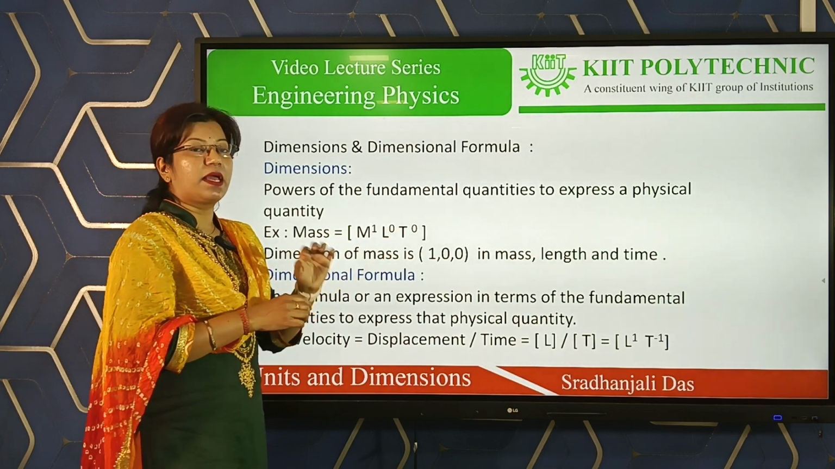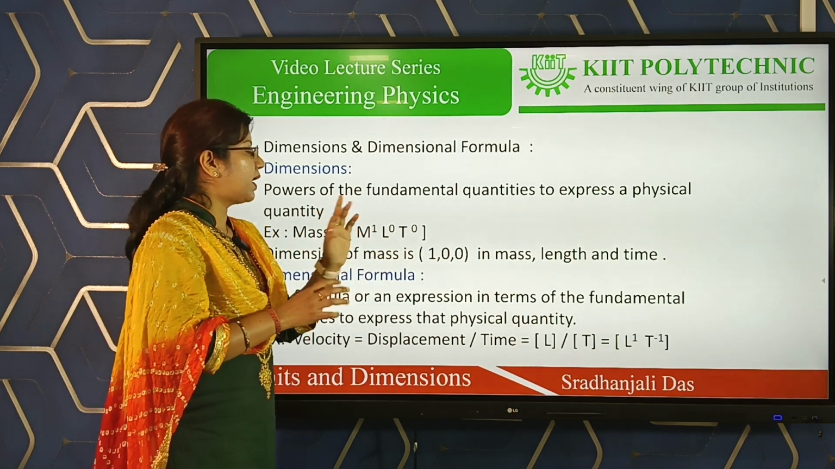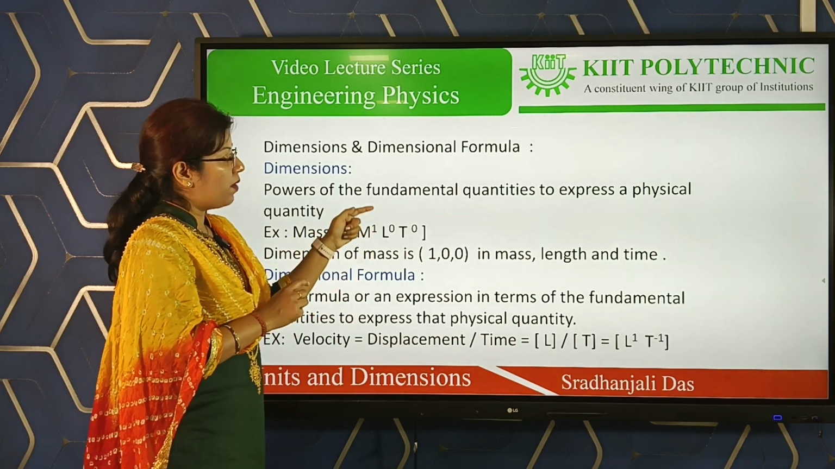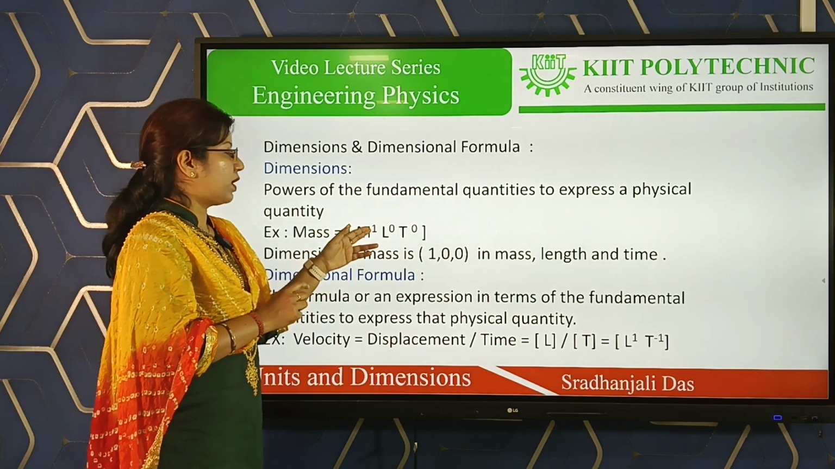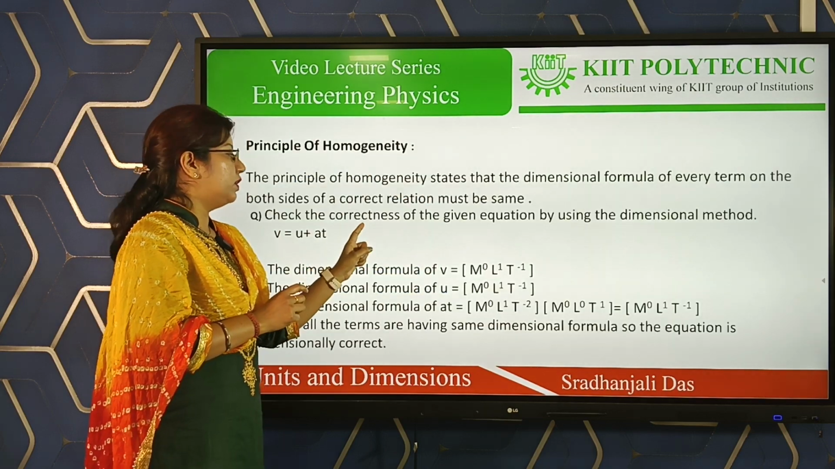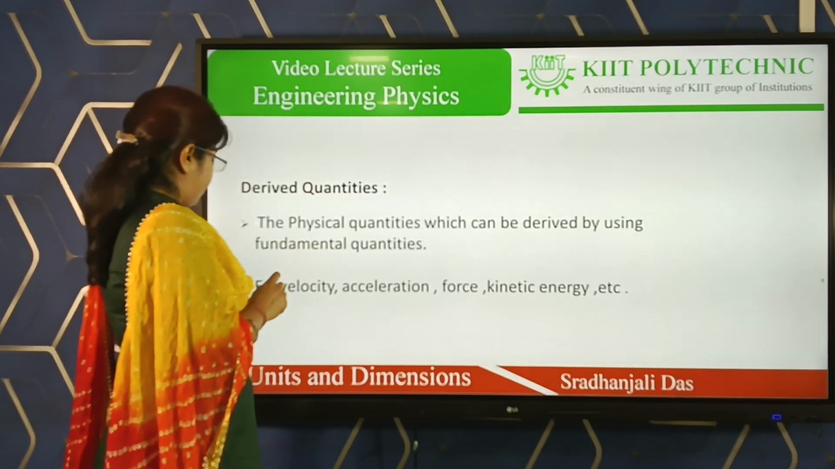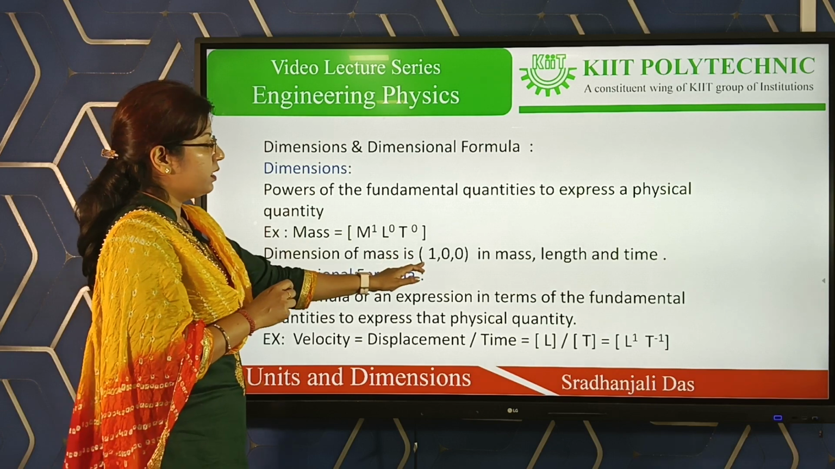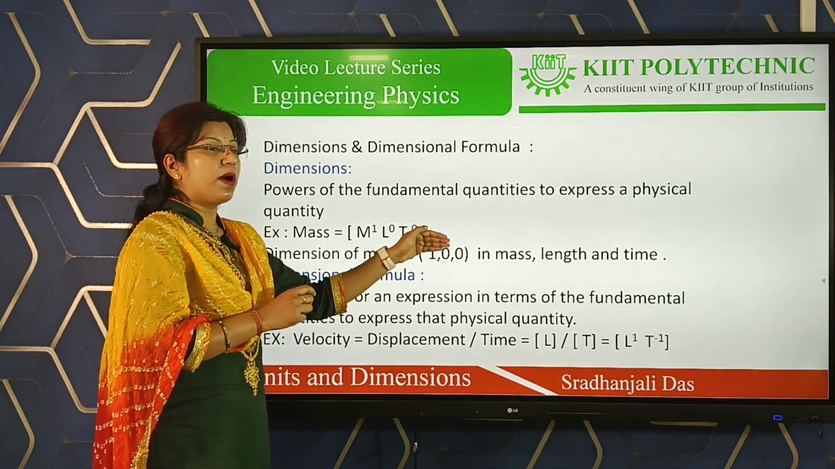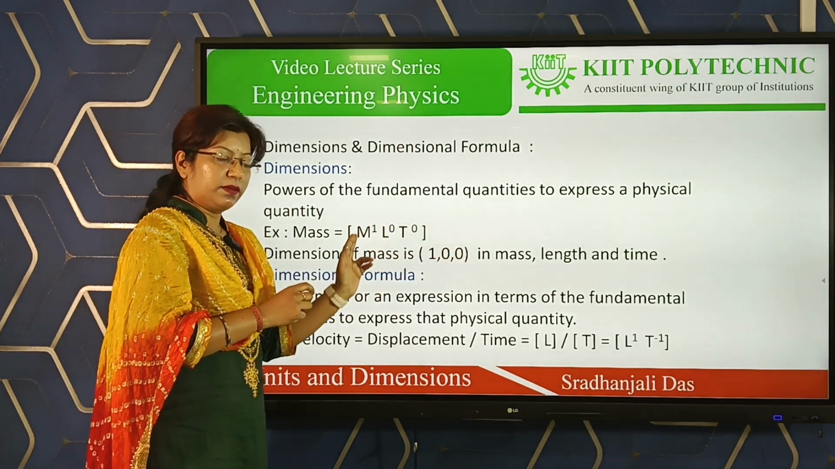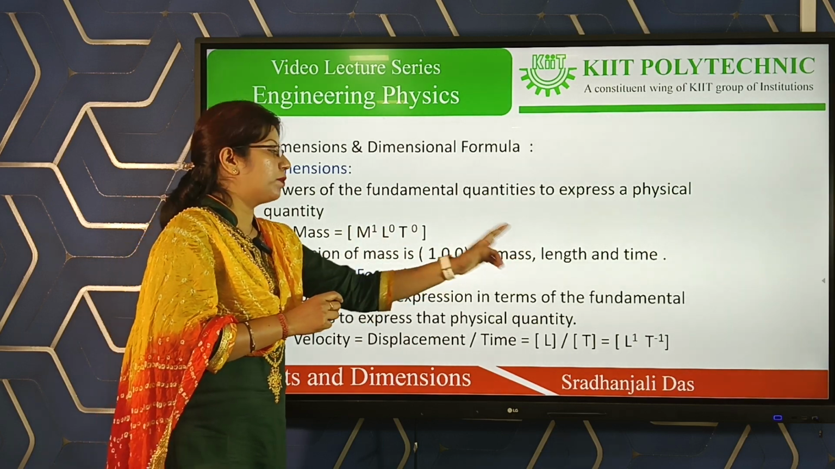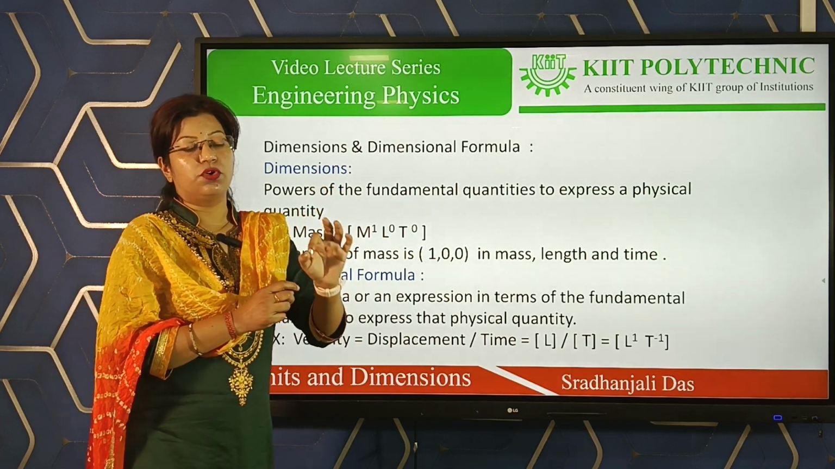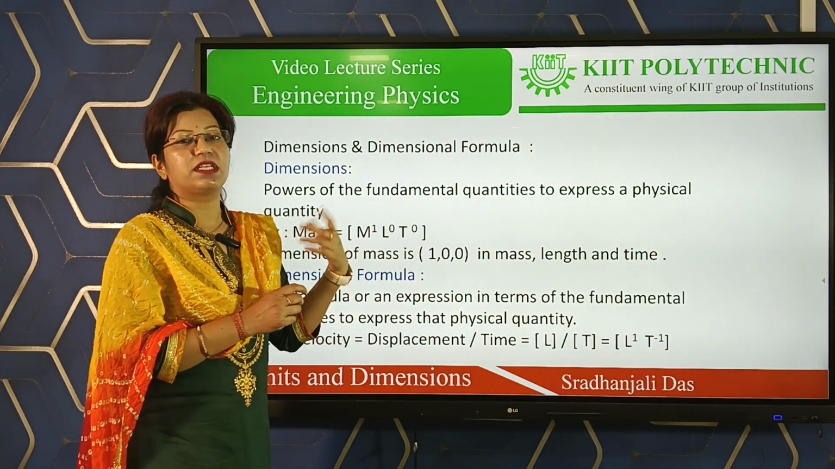Similarly, the power of time is also written as 0 because no time is present here. So the dimension of mass is given by the powers of the fundamental quantities. What are the powers of the fundamental quantities here? 1, 0, 0. That means mass, length and time. So the dimension of mass is 1, 0, 0 in mass, length and time respectively.